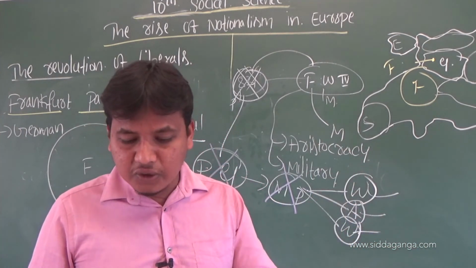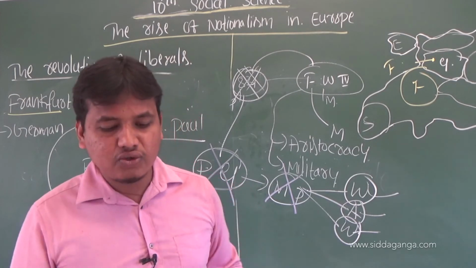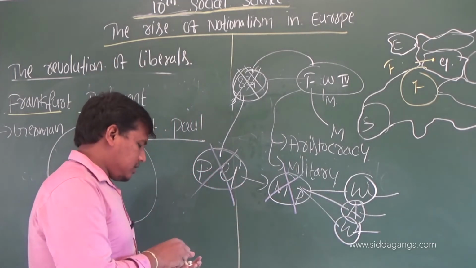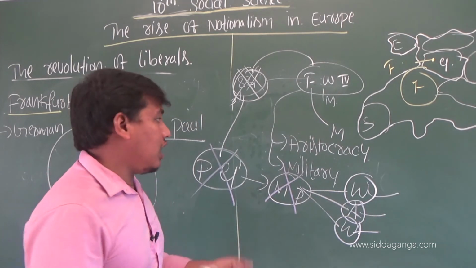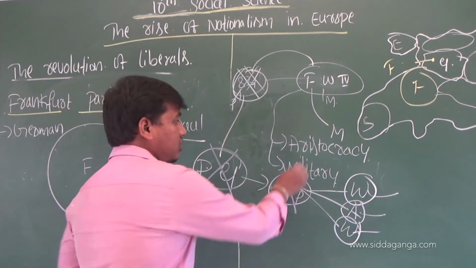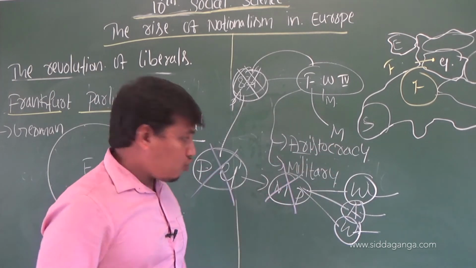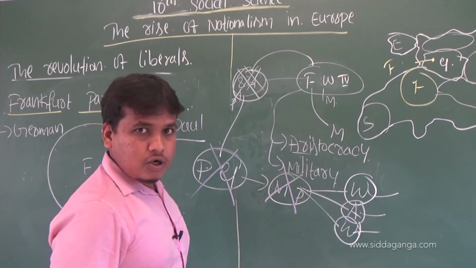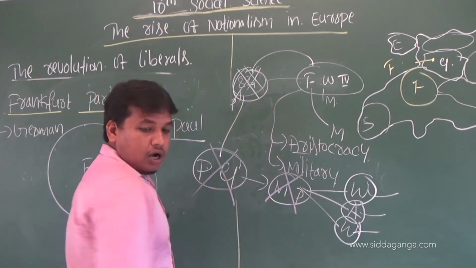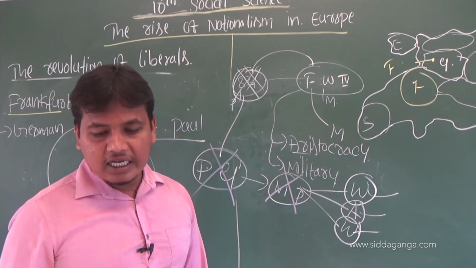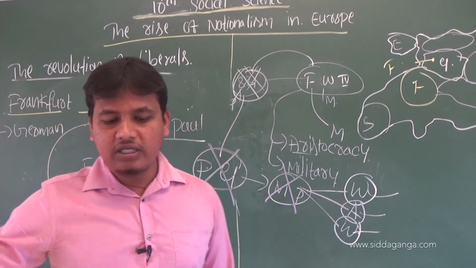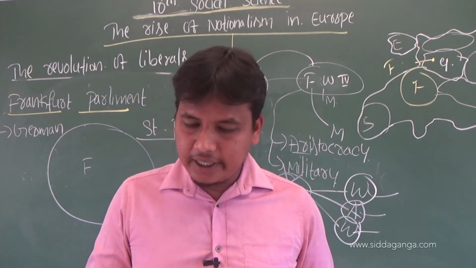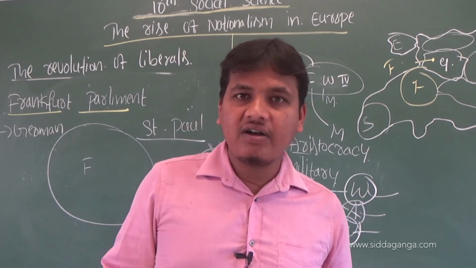In the end, troops were called in and the assembly was forced to disband. What happened? Troops were called. Who called the troops? The aristocracy. They called the troops, and finally the assembly was forced to disband. This too fell. This assembly was dissolved. Okay, next, this is called the Frankfurt Parliament.